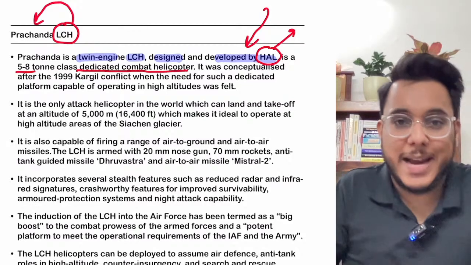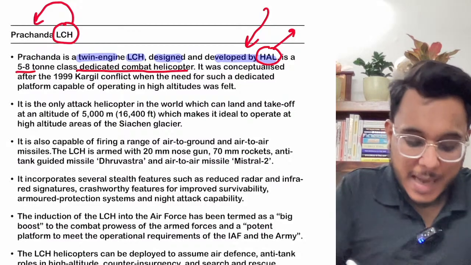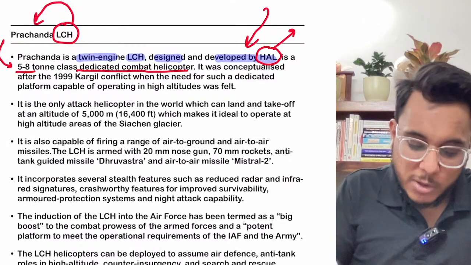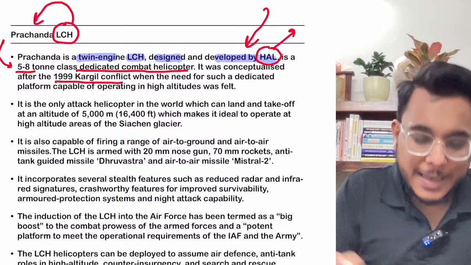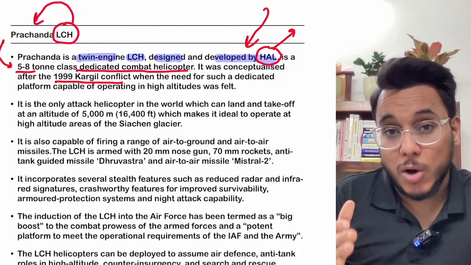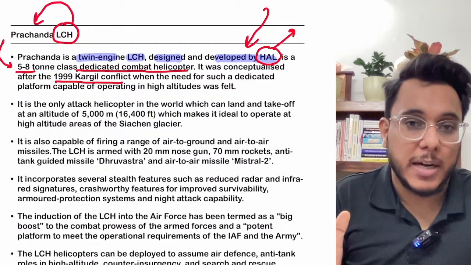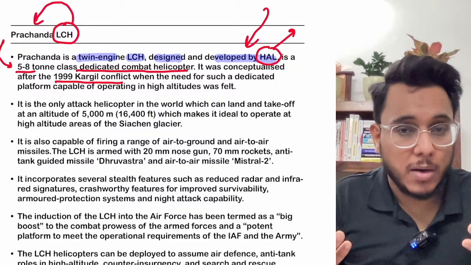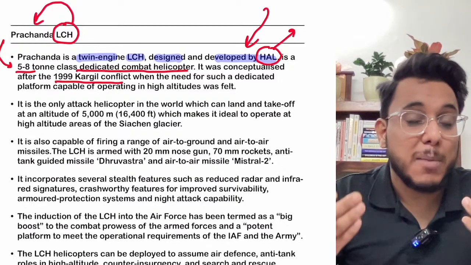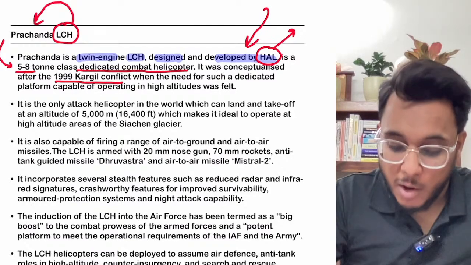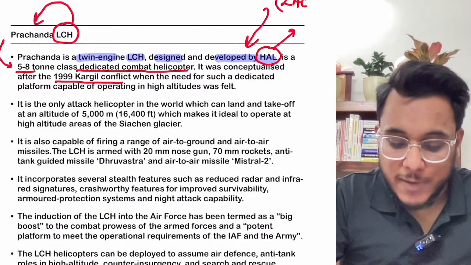Okay, so 5 to 8 ton class helicopter means that this is the capacity at which it can fly. Now, it was conceptualized after the 1999 Kargil conflict. The Kargil conflict was fought at a very high altitude, and after the 1999 war, it was envisaged that there might again be a war in the Ladakh sector, around the LAC, the line of actual control.